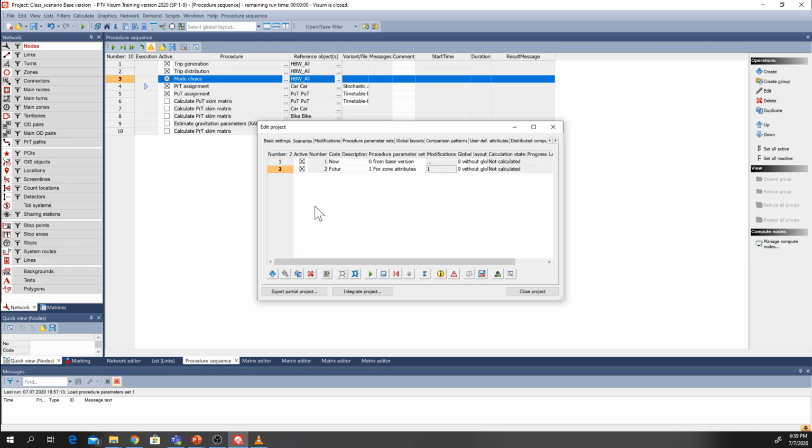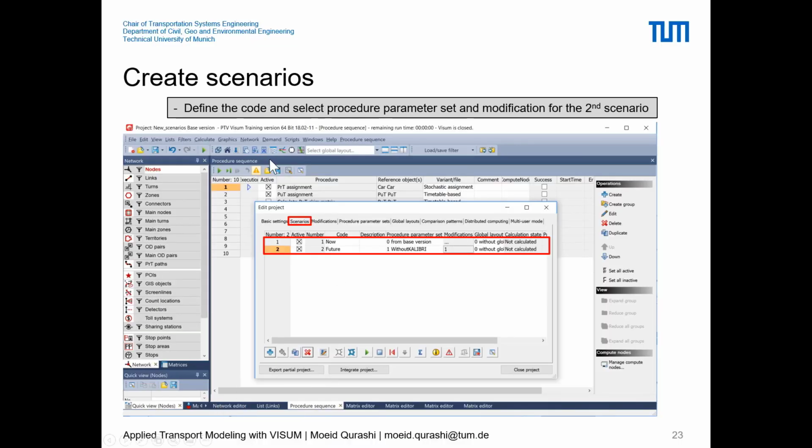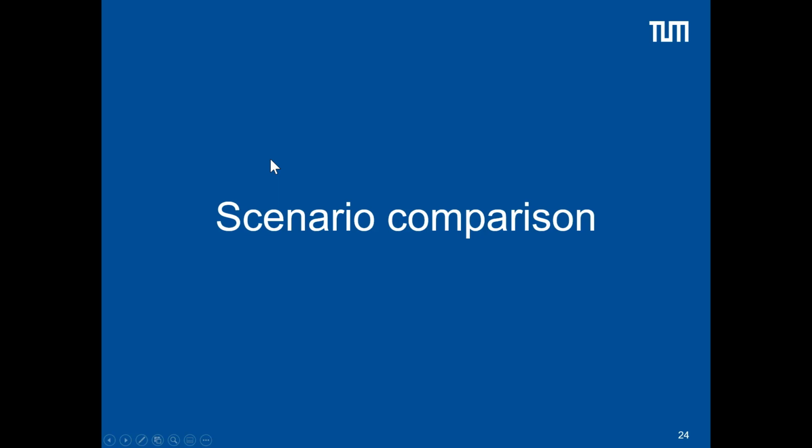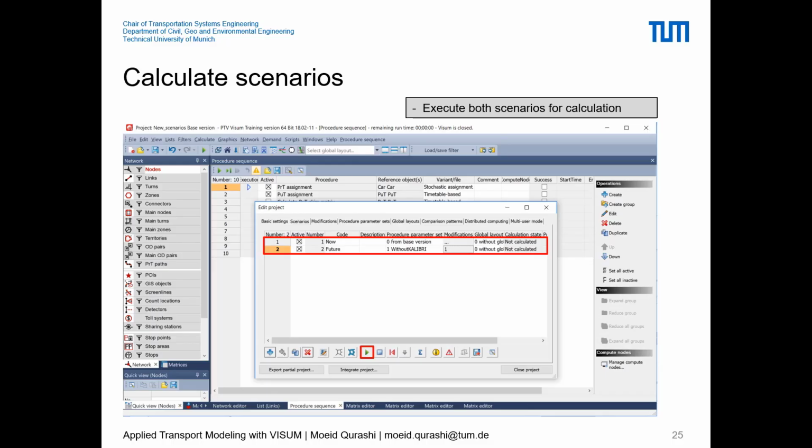And next we will see in the slides how we can calculate these scenarios and create a scenario comparison for the evaluation of the impacts due to these modifications. Going into the lecture slide, next is the part of scenario comparison, and here